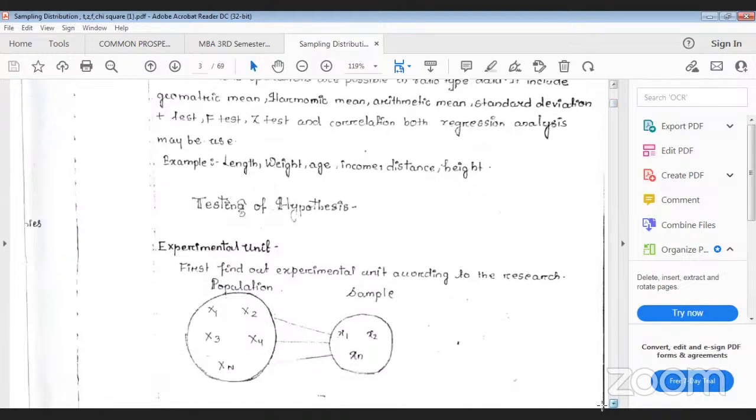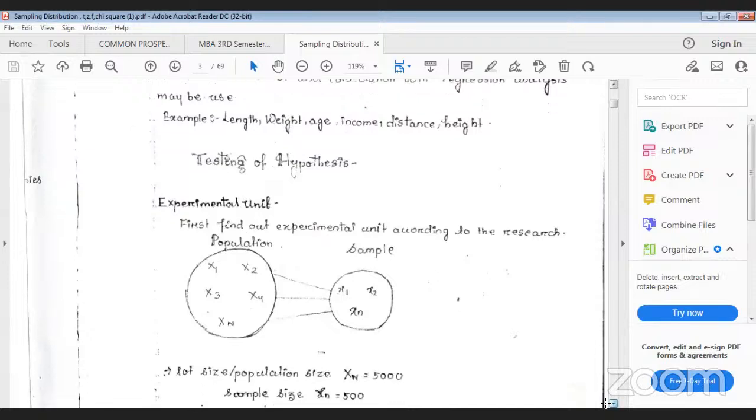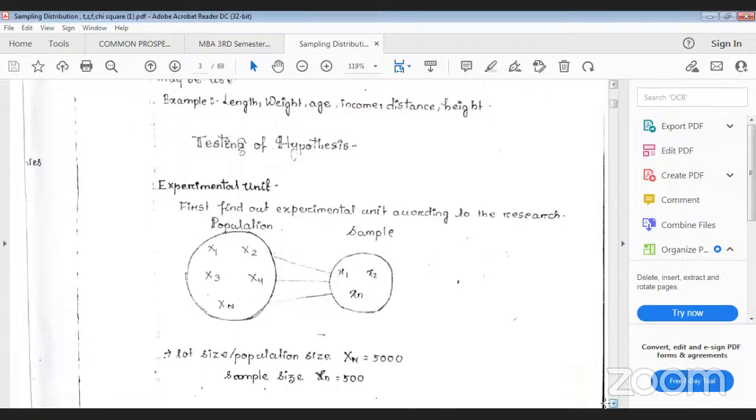So testing of hypothesis is the most important part, in which you can do different types of tests. What are the different concepts related to testing of hypothesis? First, you have to know some concepts related to testing of hypothesis. First, you have to know the meaning of hypothesis and what is testing of hypothesis, why it is required. So